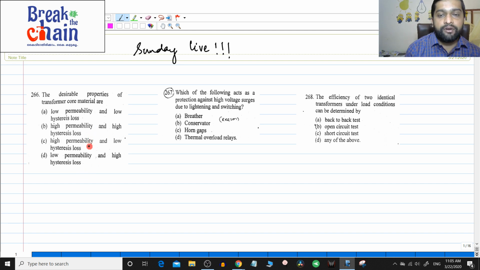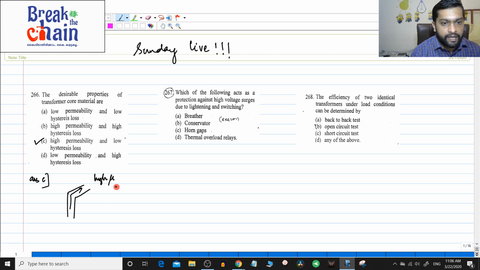The transformer core material is where the flux moves through the transformer, so this is the core of the transformer. Just like you want resistance to be low in a circuit, similarly in a transformer core you want the permeability to be high. Remember, reluctance should be low and permeability should be high. Therefore the correct answer is high permeability and low hysteresis loss, so the answer is C.